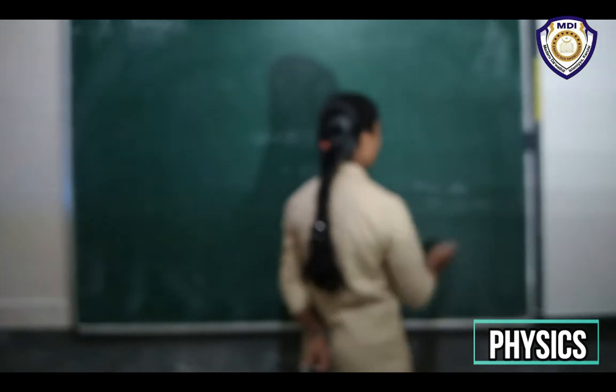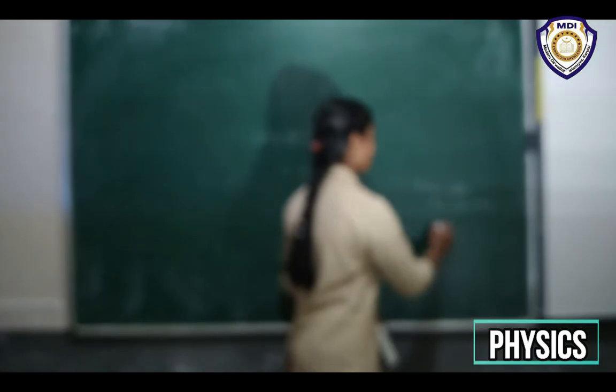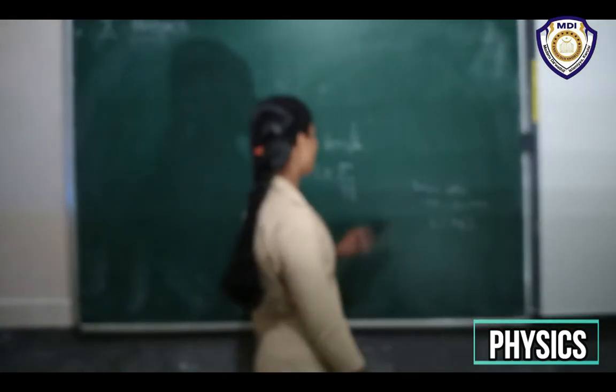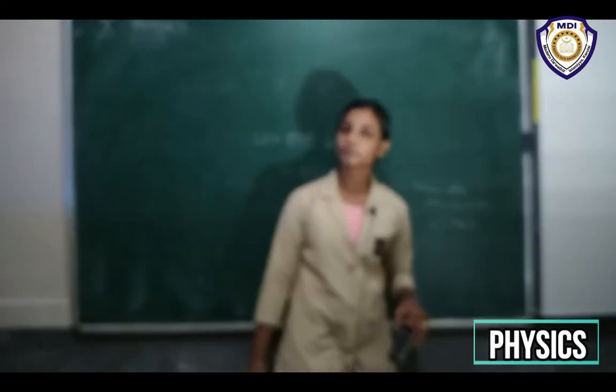So we have to convert this hour into seconds, that means 60 into 60, and 1 kilometer is equal to 1000 meters.